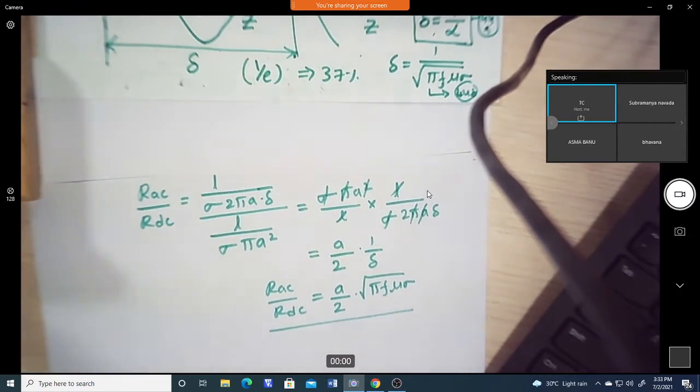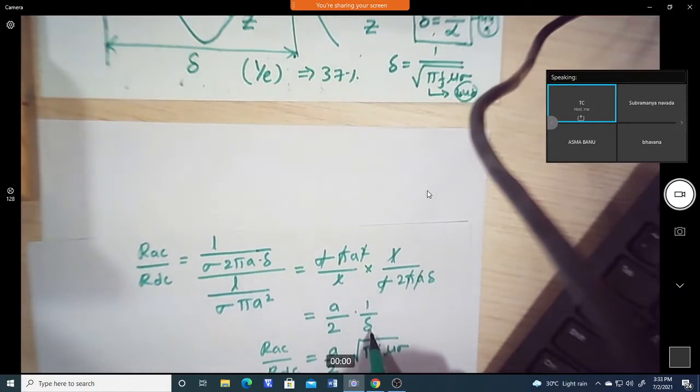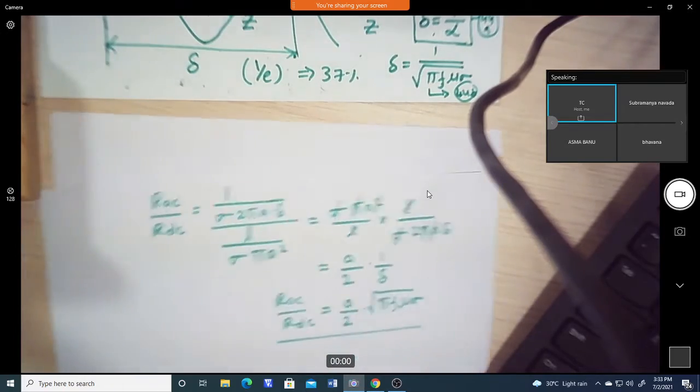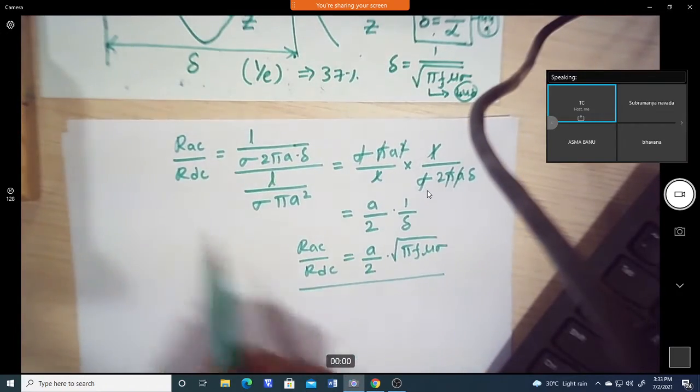Okay, so at higher frequency what will happen? This delta is far less than a, then we can approximate it to a by 2. So this is the AC to DC resistance ratio.